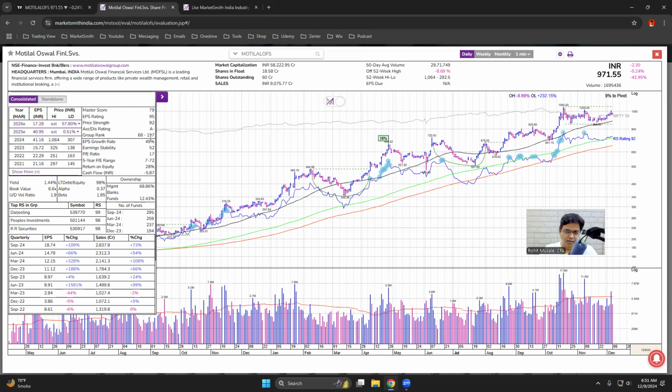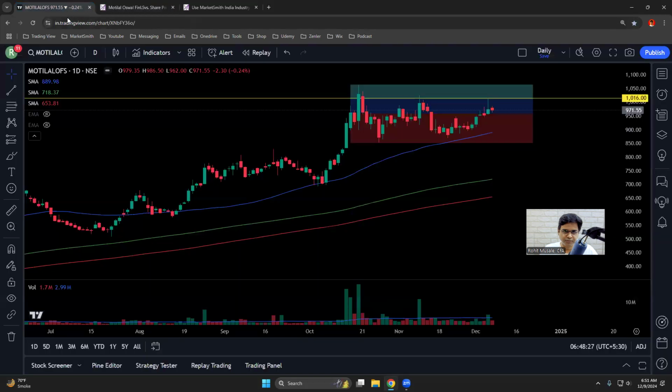Now let us go to technical. In technical, we look at the chart. So technically, it looks very good. The price is above the 50-day moving average. The 50-day moving average is above the 150-day moving average. The 150-day is above the 200-day simple moving average. That is what we are looking for. That is a strong stage 2 uptrending stock.